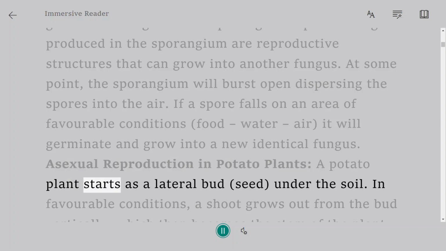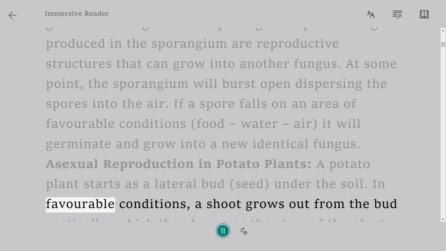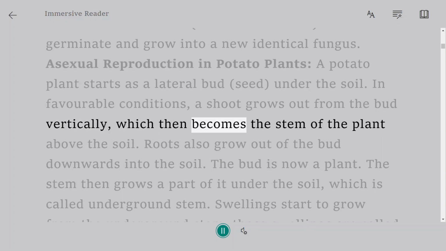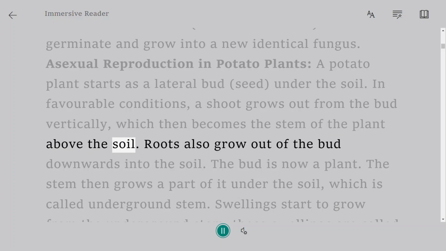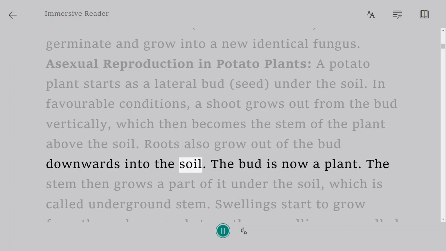Asexual reproduction in potato plants. A potato plant starts as a lateral bud, or seed, under the soil. In favorable conditions, a shoot grows out from the bud vertically, which then becomes the stem of the plant above the soil. Roots also grow out of the bud downwards into the soil. The bud is now a plant.